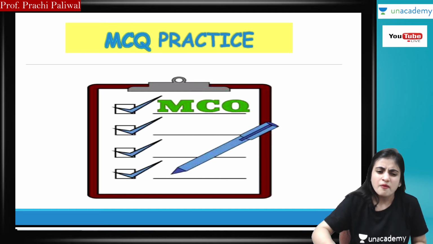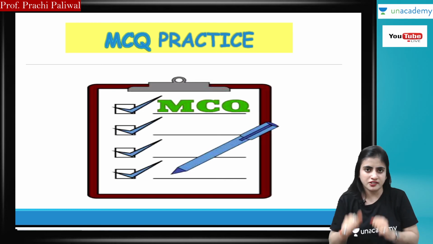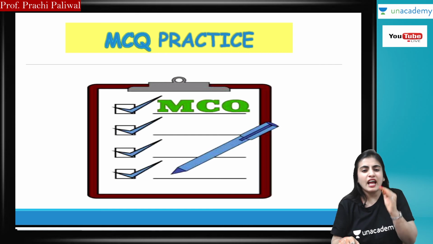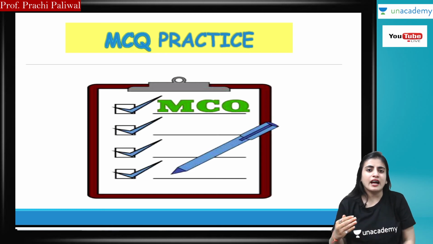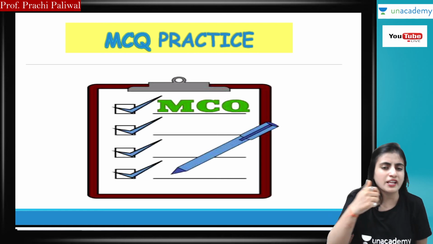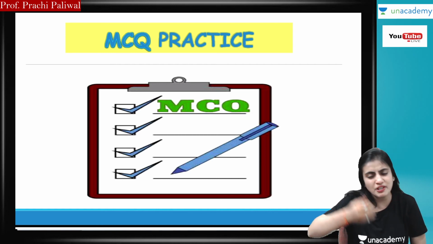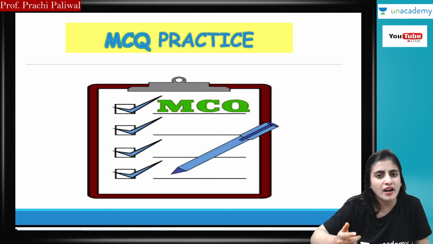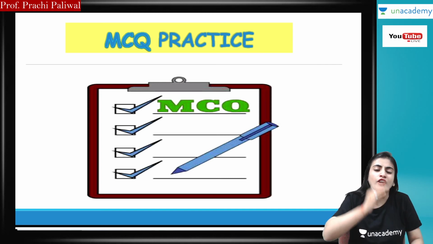Chapter wise, mix questions. After every chapter, what do you have to do first? First, you should have regular study. And after the regular studies, I will tell you how to solve MCQs. After revising every chapter, you should solve the MCQs for that particular chapter. For example, if you have revised theory of demand, solve the MCQs for theory of demand immediately after the revision, and do it for every chapter.